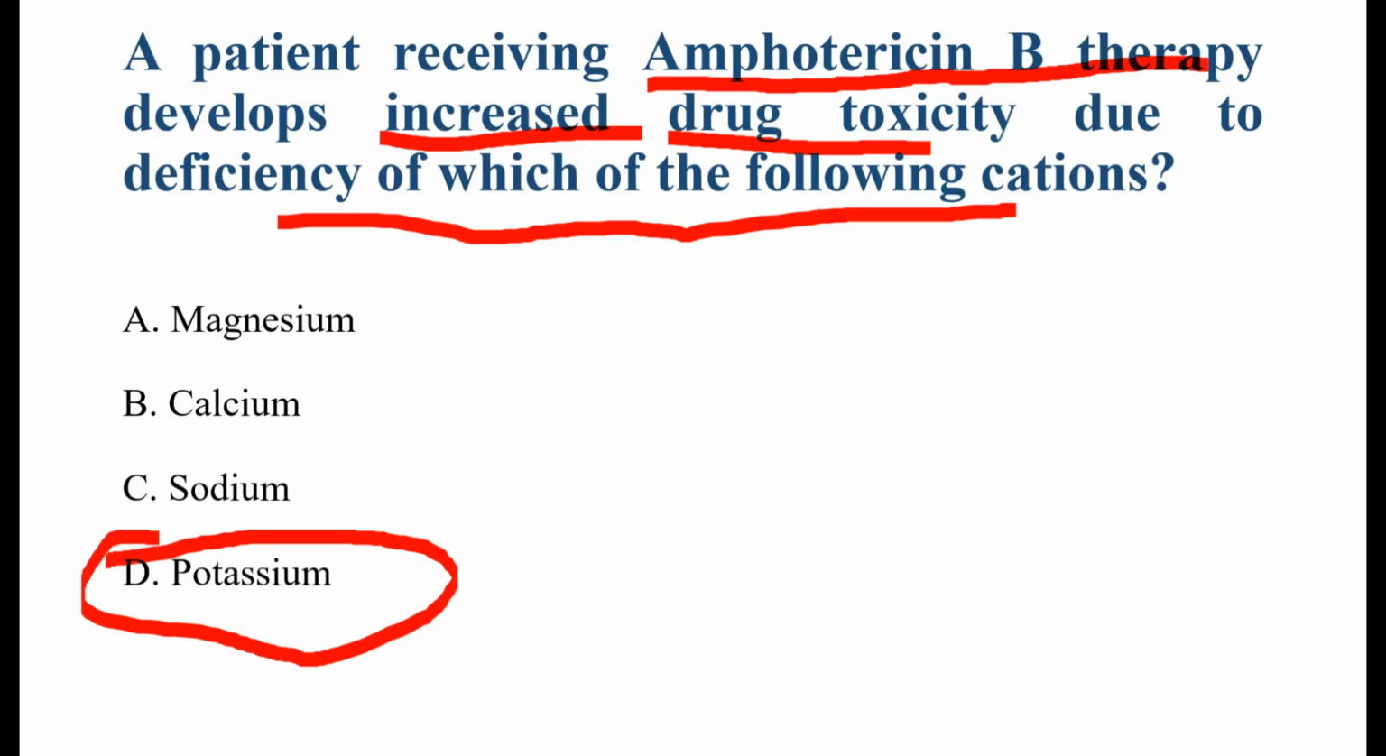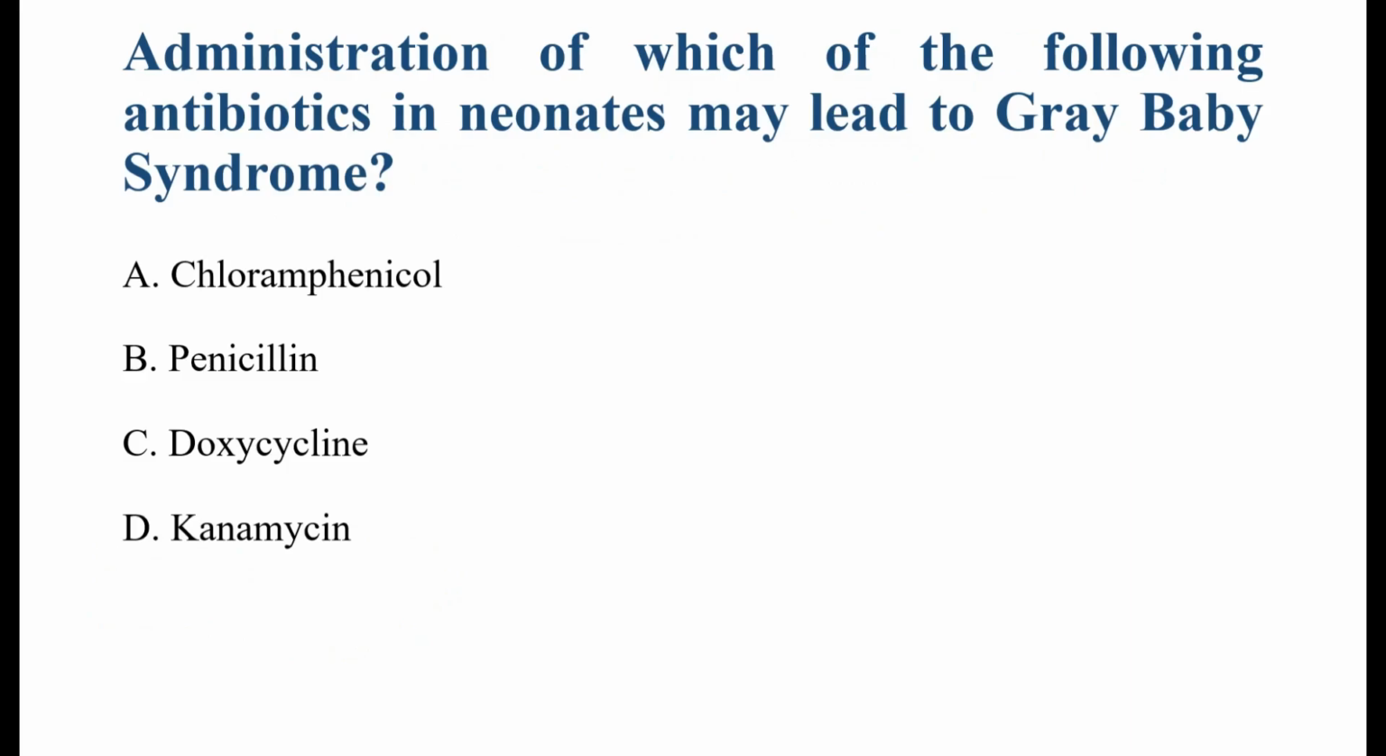Calcium is important for bone and muscle contraction, but amphotericin B does not significantly reduce the calcium level. Sodium regulates the fluid balance. Amphotericin B does not mainly cause sodium depletion. So whenever you see amphotericin B, think about nephrotoxicity and hypokalemia, and that's why the final answer is option D, that is potassium.